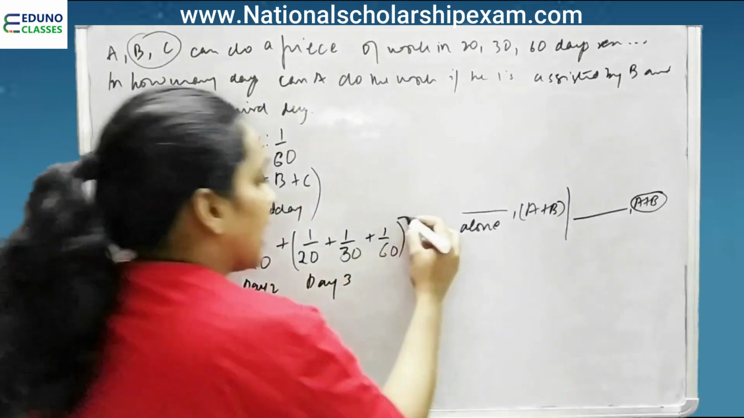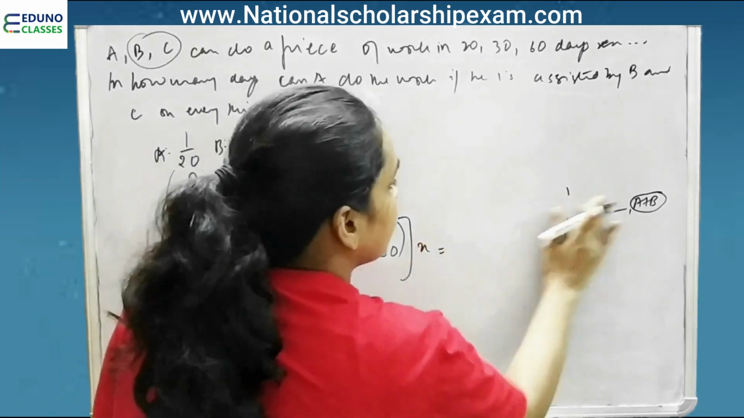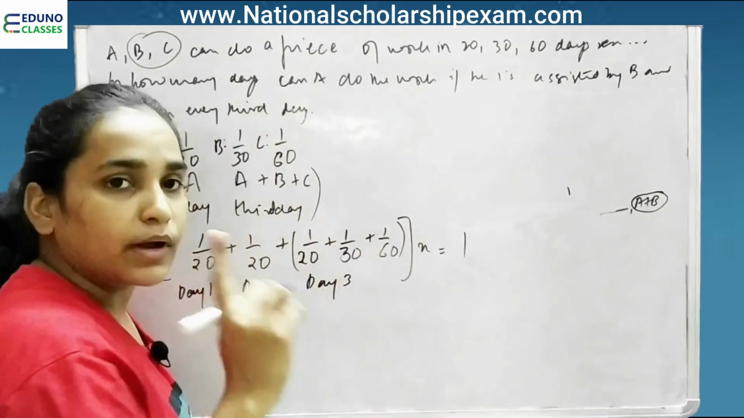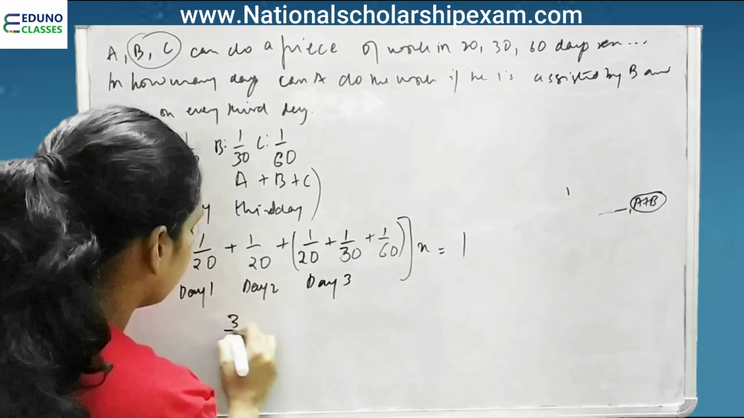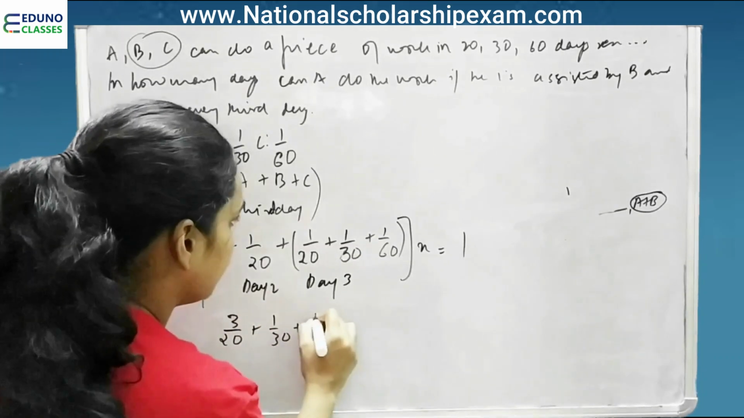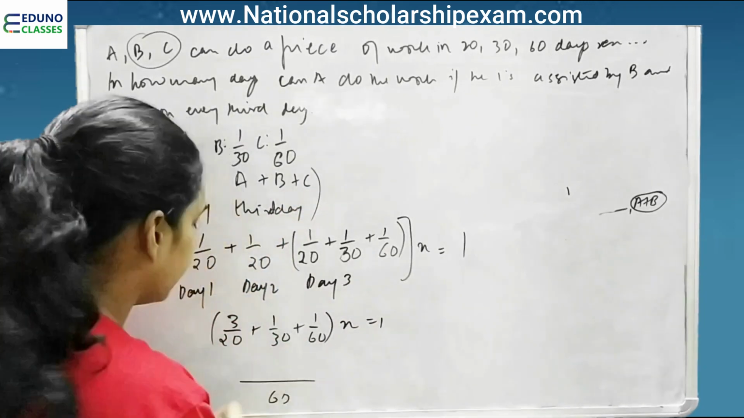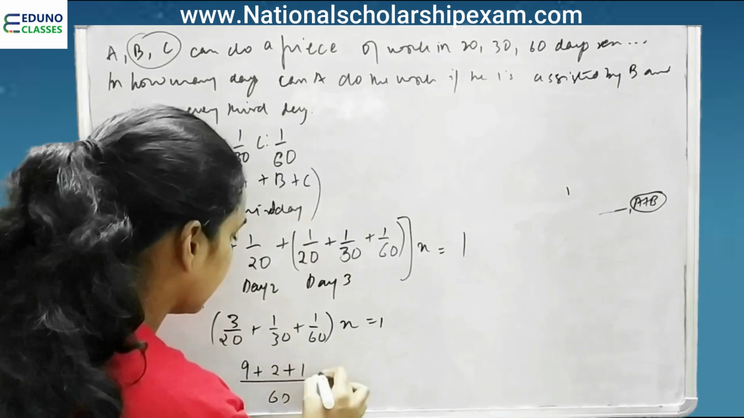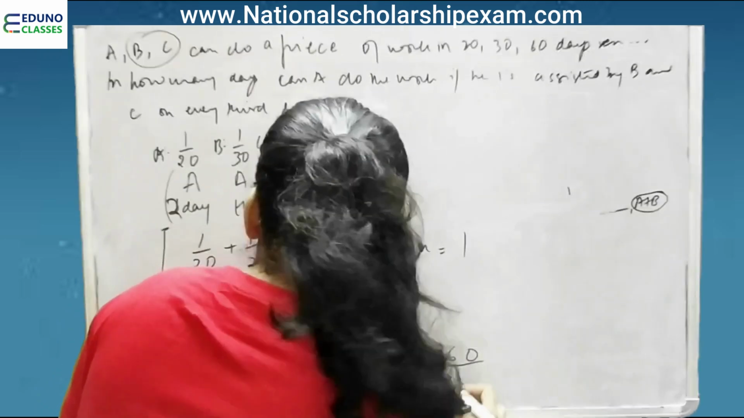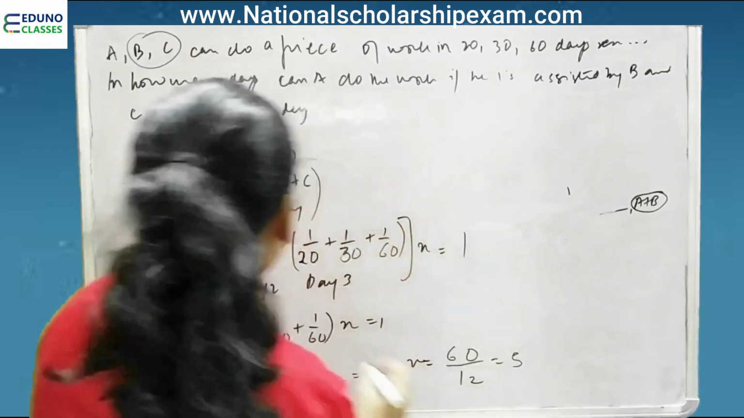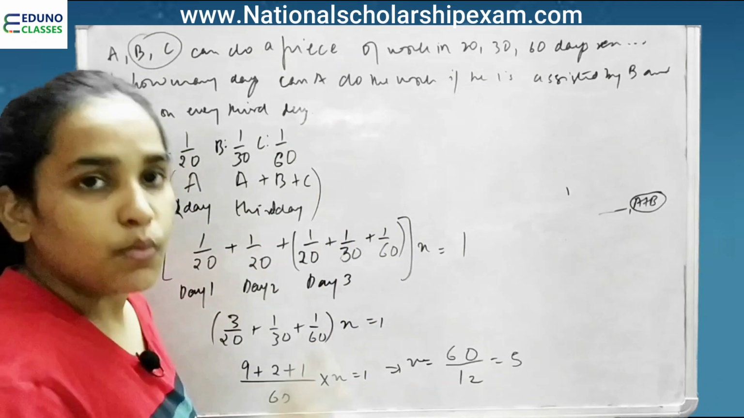In this fashion, how many days will they take to complete the job? What is the entire job? Entire job is of completing one work, right? So solve this question. So we have (3 by 20 plus 1 by 30 plus 1 by 60) whole into x is equal to 1. With 60 as denominator we have (9 plus 2 plus 1) into x is equal to 1. x is equal to 60 upon 12, that is 5. So 5 times of this fashion takes to complete the work, 1 unit of work.